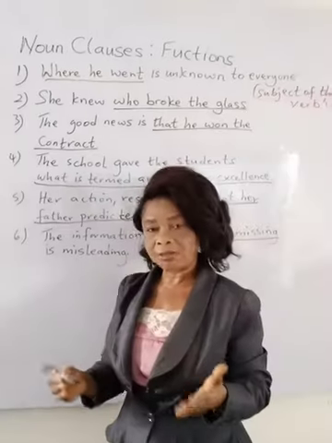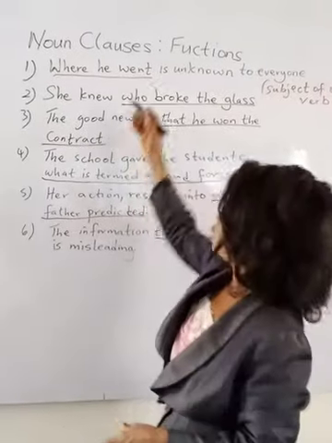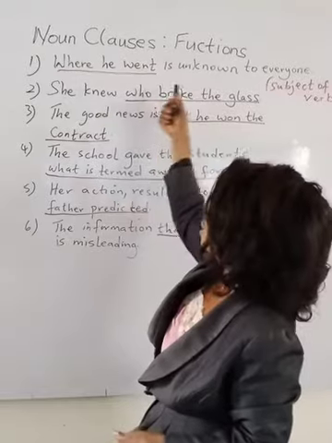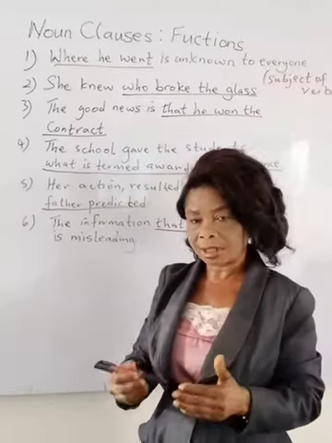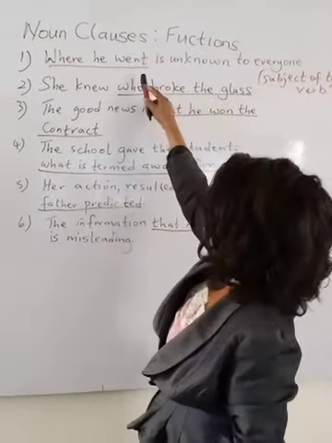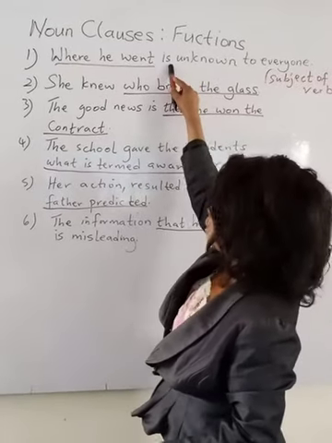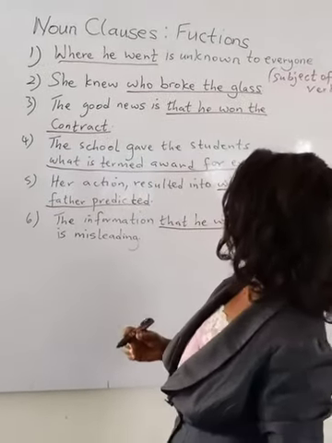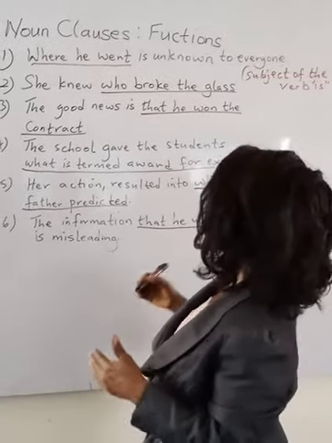So we've been able to identify the noun clauses. Now we are talking about the functions. So where he went is a noun clause, a dependent clause, and it functions as the subject of the verb is.